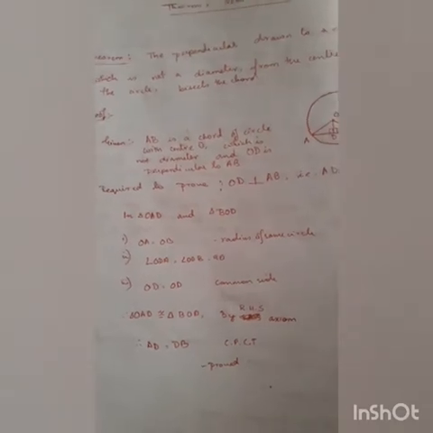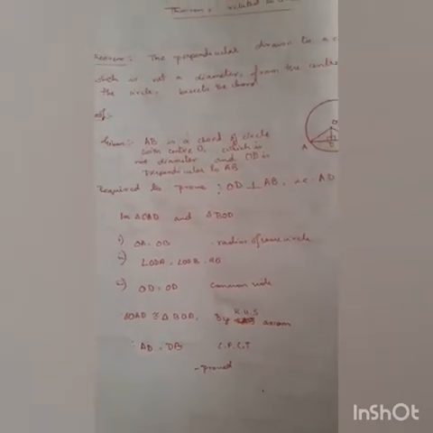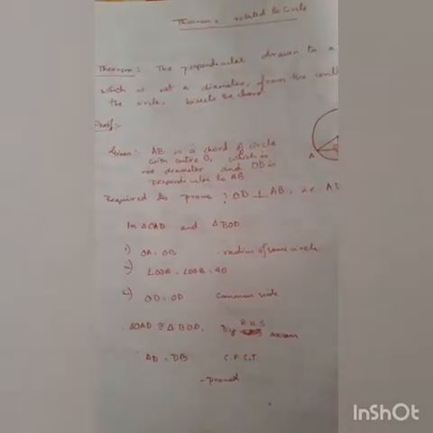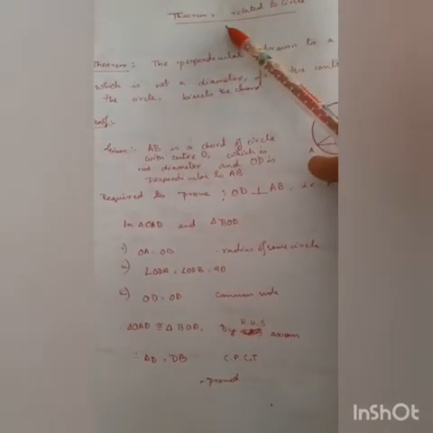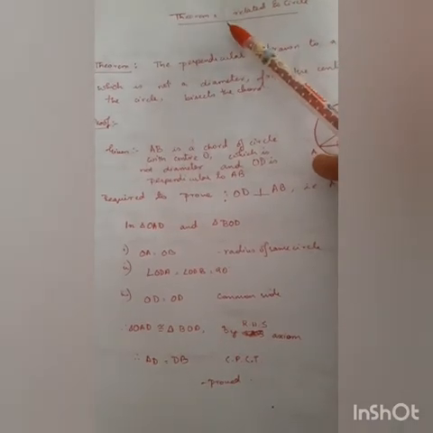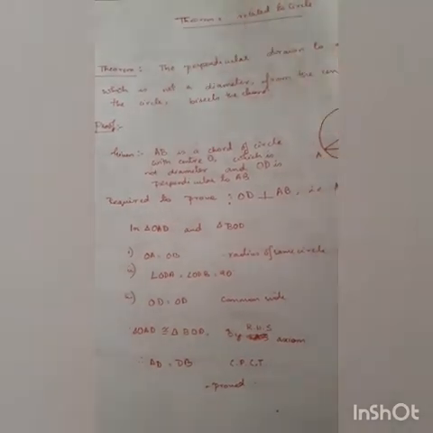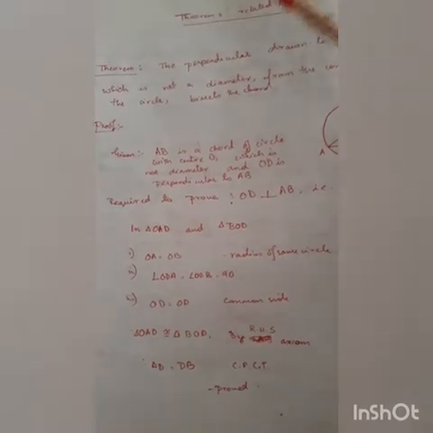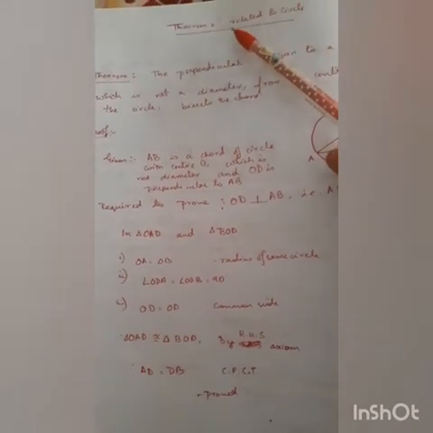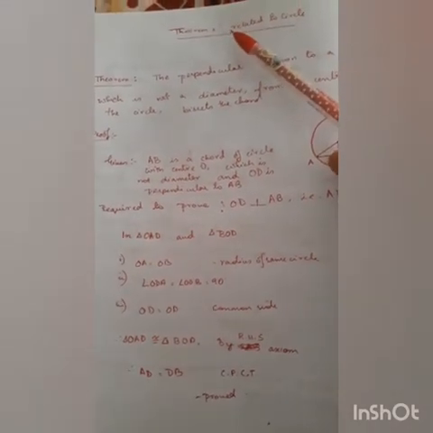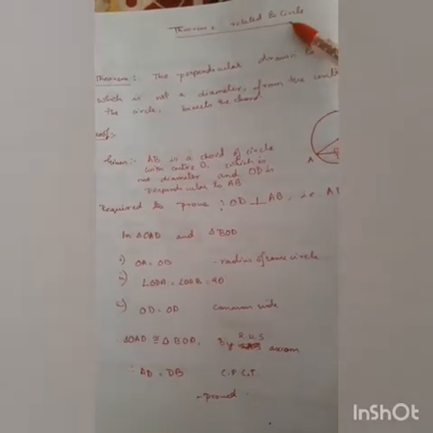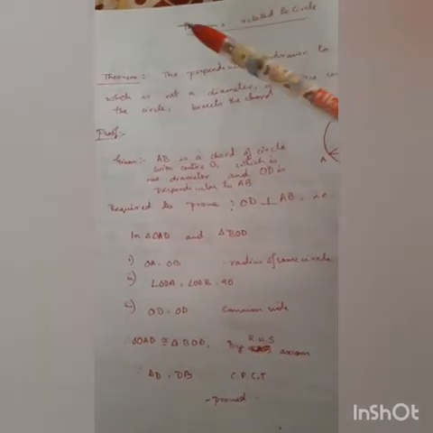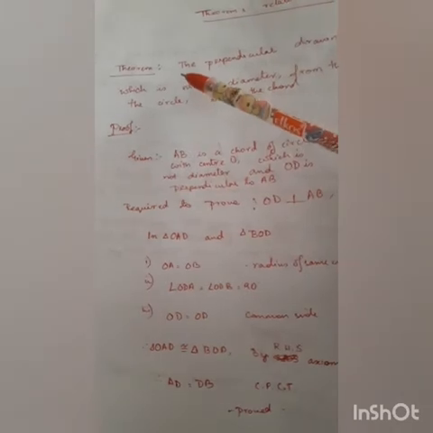Along with variations, simultaneously we are going to start a chapter, theorems related to circle. Now, what are theorems? Theorems are those statements that can be proved. Now, we are going to learn two theorems that are very important, which are related to circle. Theorem number 1.